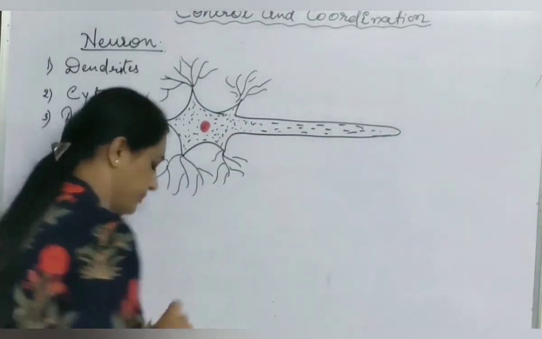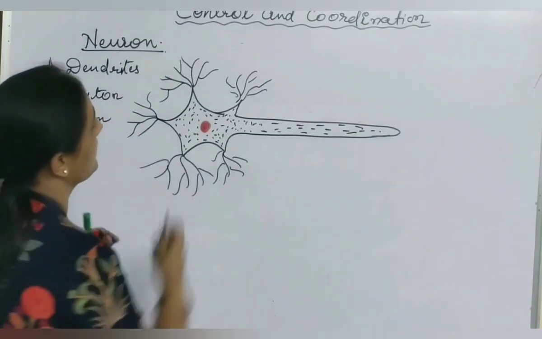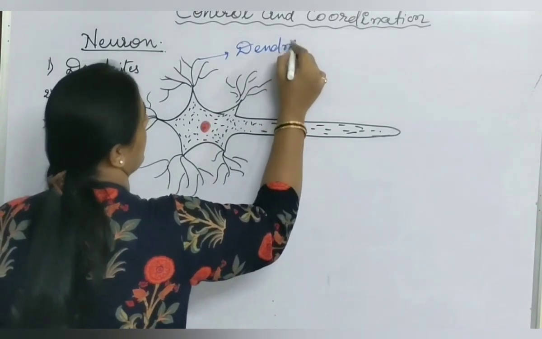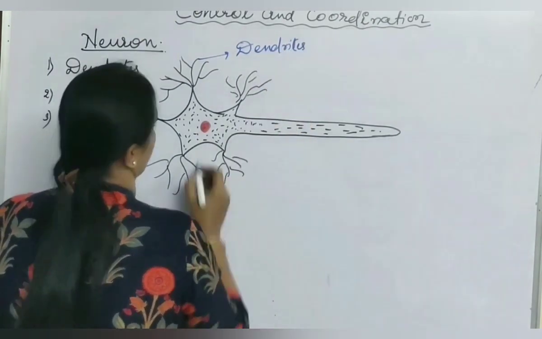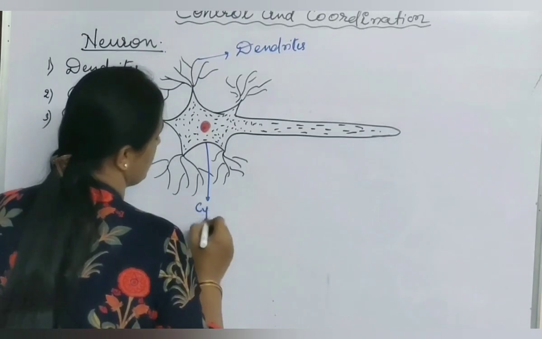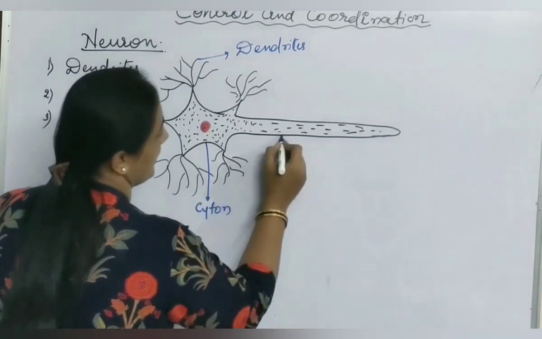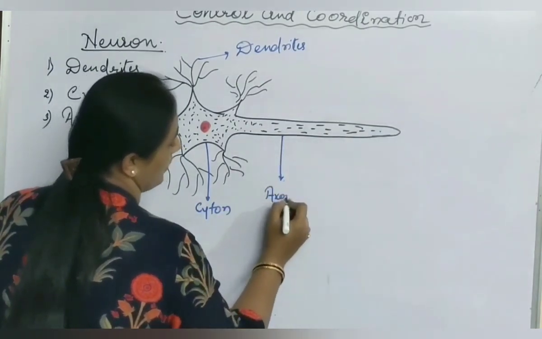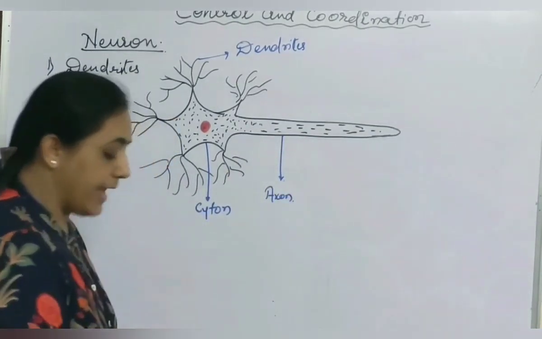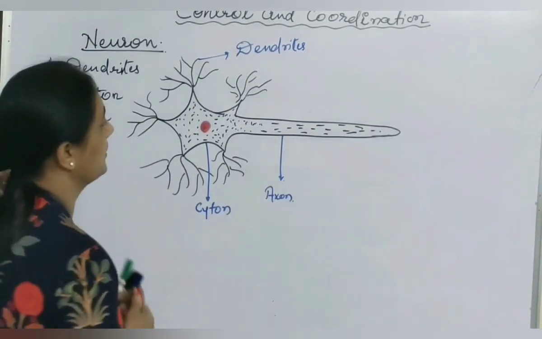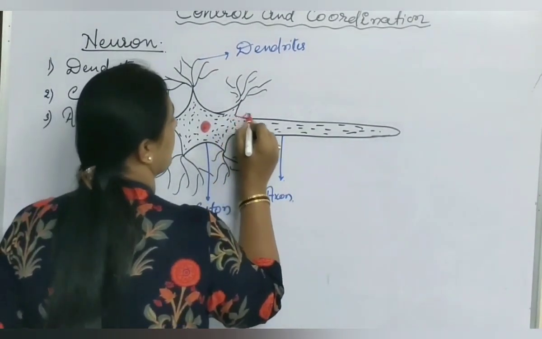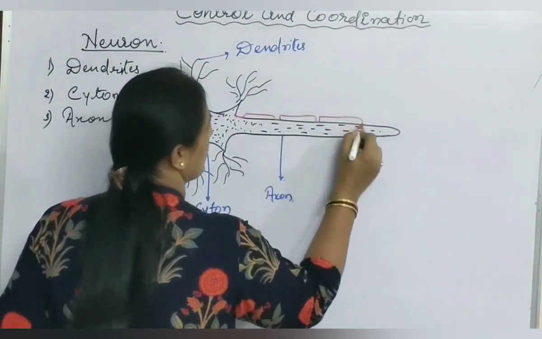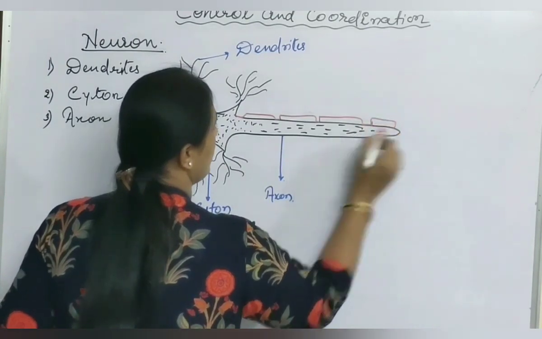First we label it. These are dendrites. This is the cell body called cytone. This tail-like, long structure is called axon. Now the axon is covered with a layer called myelin sheath. This layer is called myelin sheath.